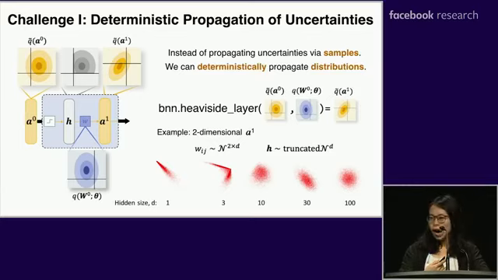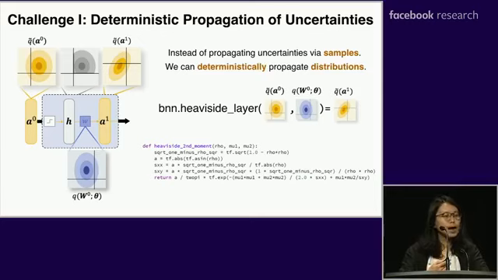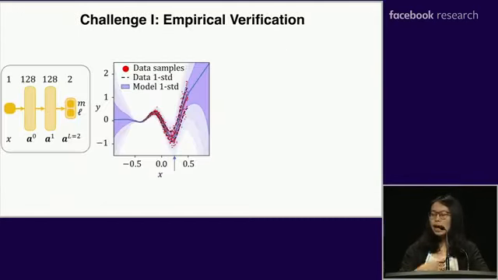The only thing we need to calculate is the mean and the covariance of this Gaussian distribution. This calculation is actually mathematically non-trivial. We have to come up with some approximation method to solve this problem. I'm not going to go into much detail here for this mathematical derivation, but the only thing I want to emphasize is, in practice, the calculation of the mean and covariance for this distribution can be approximated using a few lines of code without any for loop. So this is very efficient. Okay, I just showed how we can propagate distributions instead of samples.